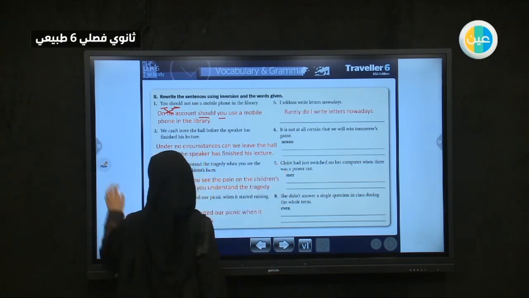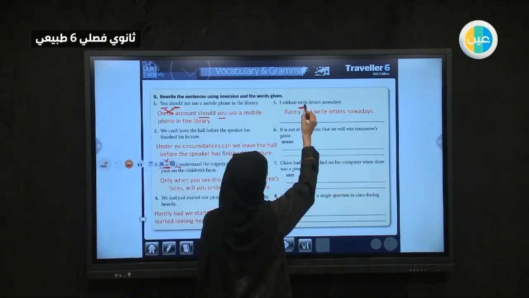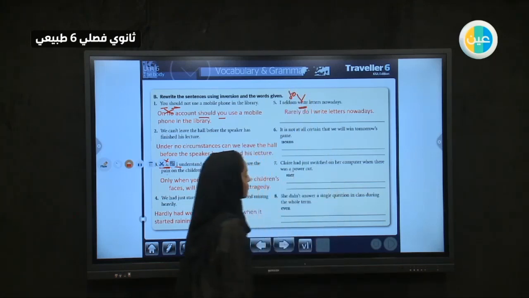Where have we got the idea of "do" from? We don't have a "do" in "write." It consists of two things: the action, which is "write," and we have here the "do." And we have a "do" here.